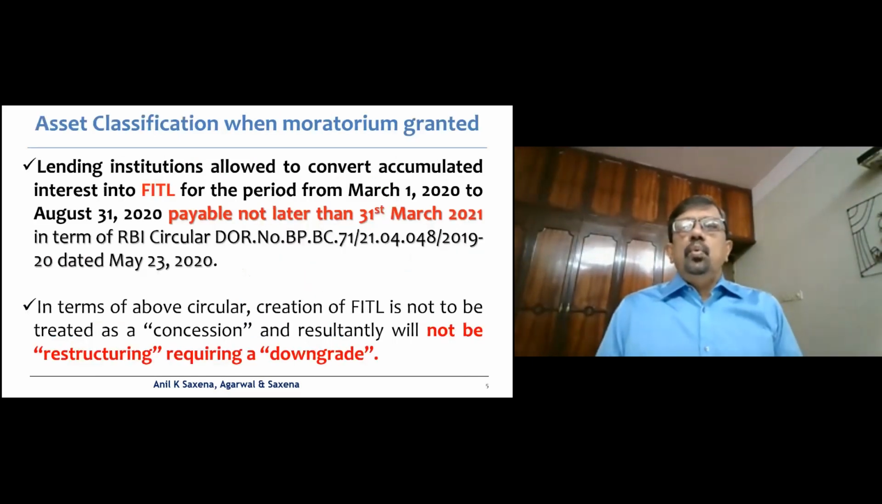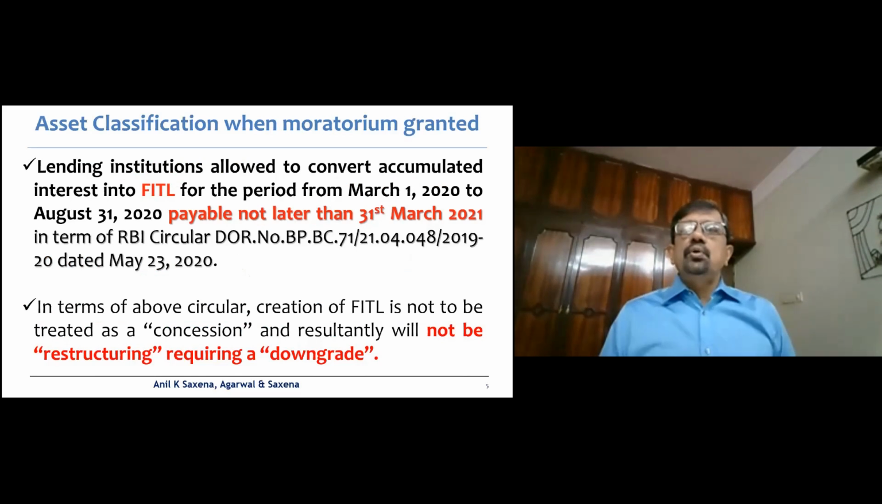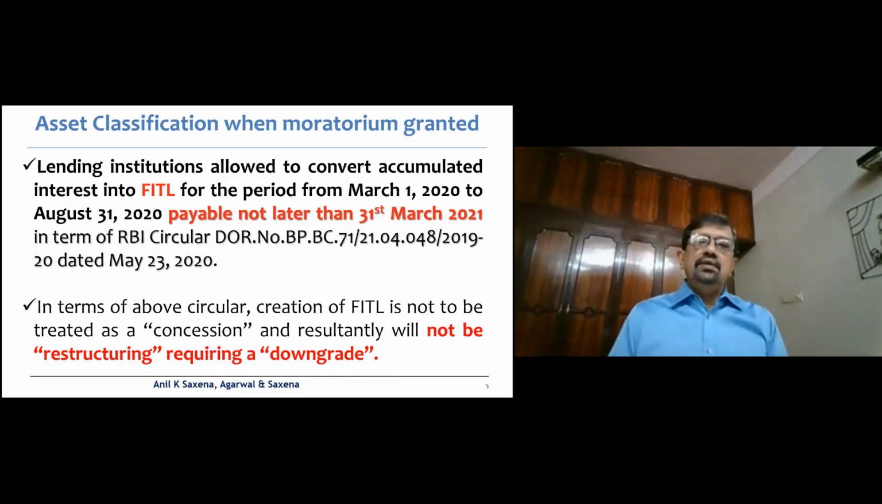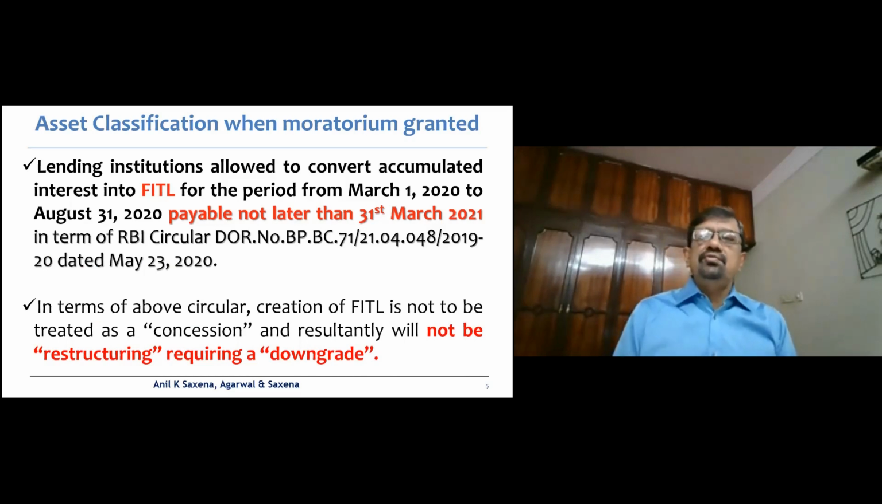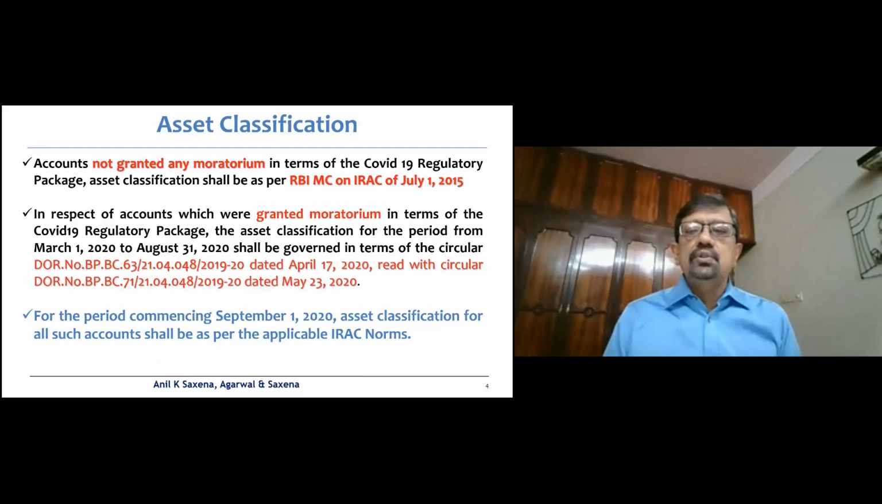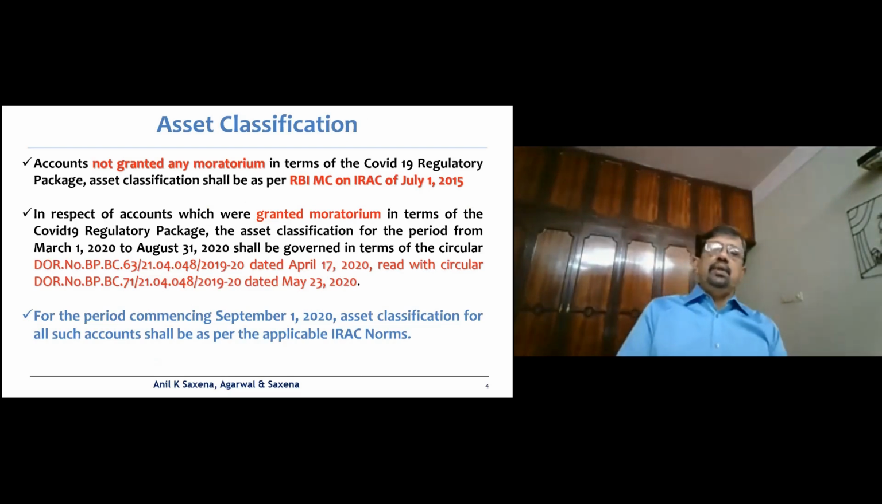Now, what happens when the moratorium is granted? What would be the asset classification when the moratorium has been granted? Now, this has been listed out. What I have summarized here is also based on the circular of April 17, 2020 and also 23rd May 2020.